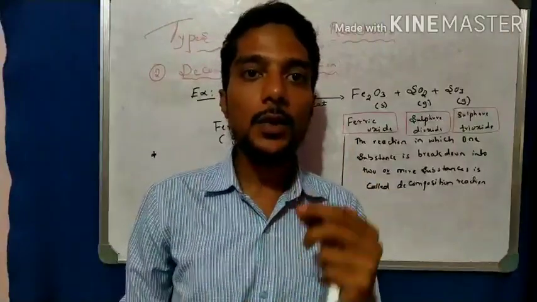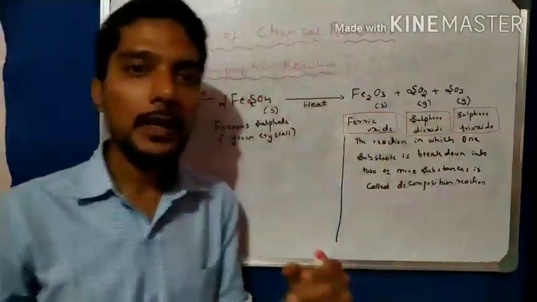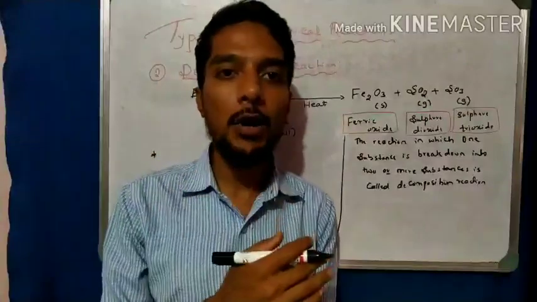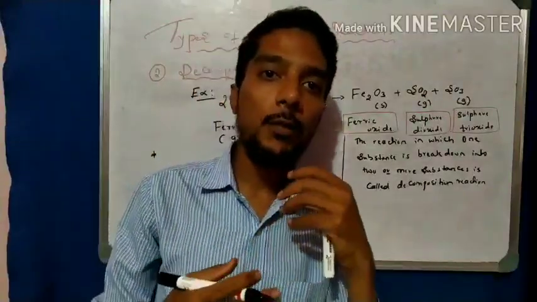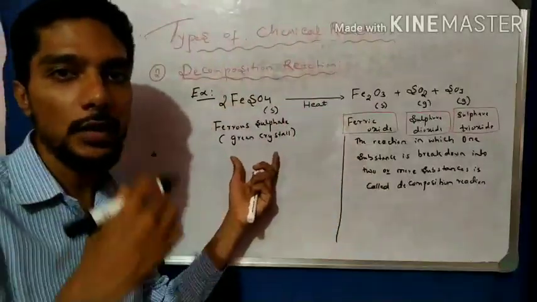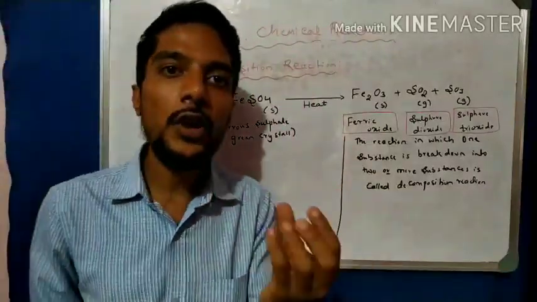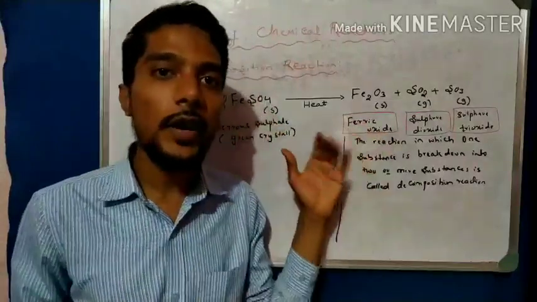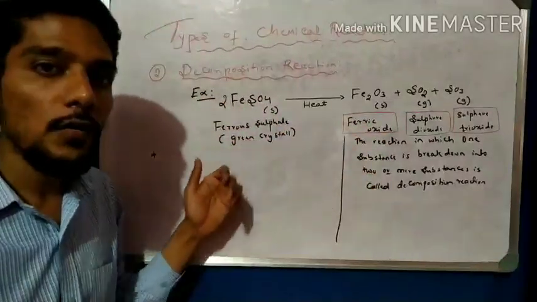That is called water of crystallization. Crystals have a fixed number of water molecules, called water of crystallization. When we touch FeSO4, it seems dry, but actually it is wet in nature.